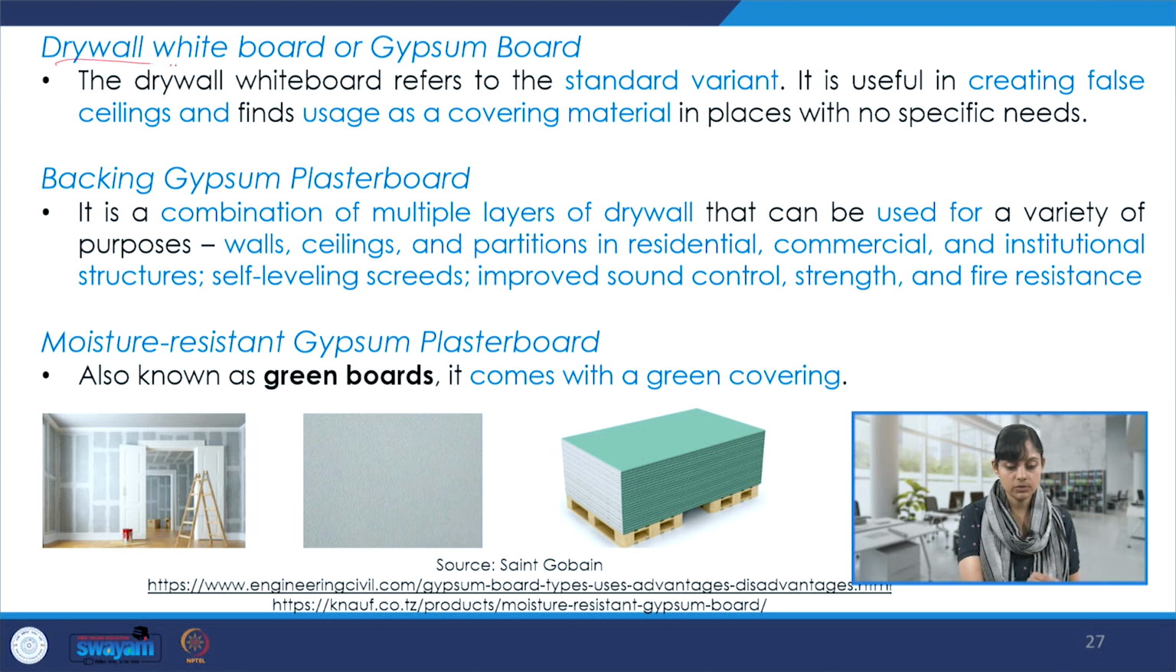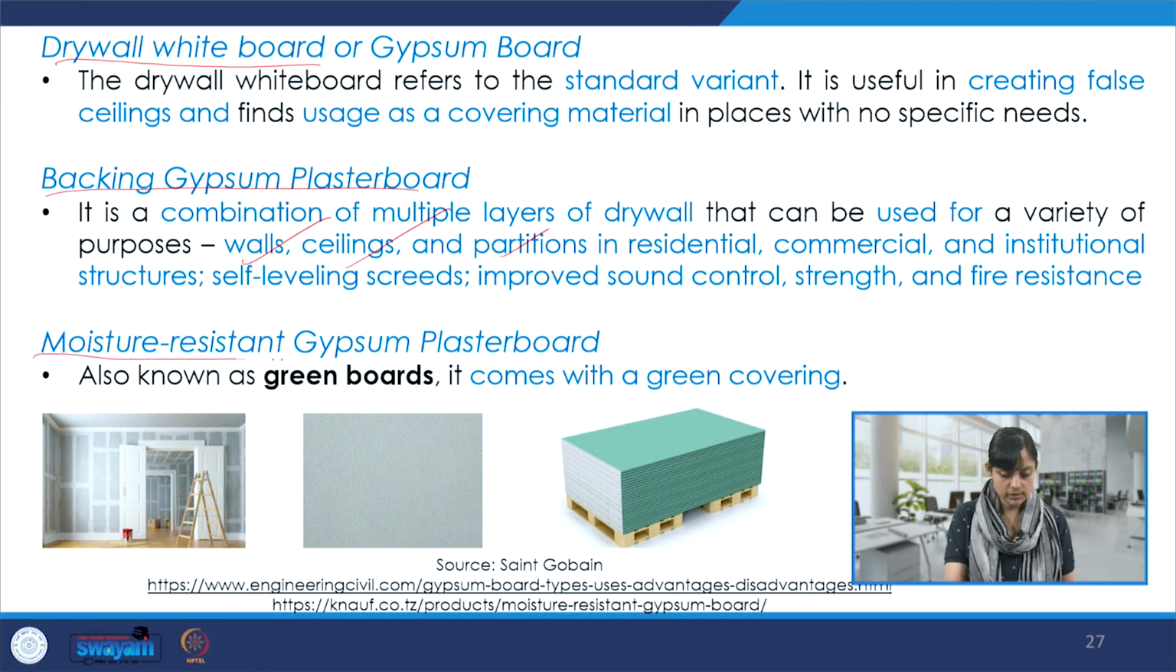So this is a list of some of the popular varieties that we get in the gypsum panel universe. So we are talking about the drywall whiteboard. It is a standard variant. It is useful in creating false ceilings especially, and it finds usage as a covering material. Then there is backing gypsum plasterboard. It is a combination of multiple layers of drywall. It is used for a variety of purposes: walls, ceilings, even partitions, etc.